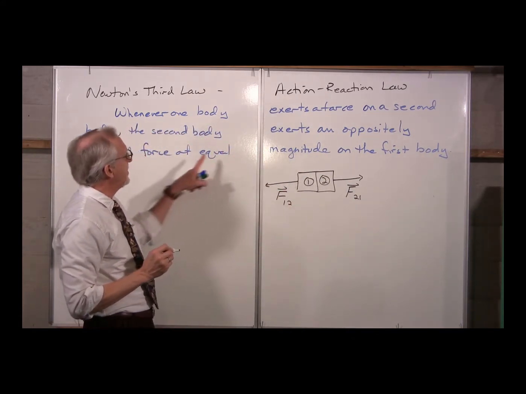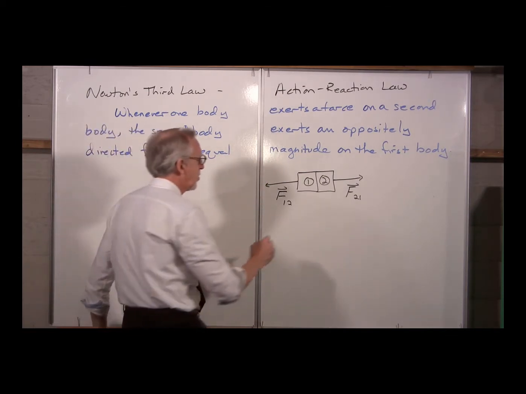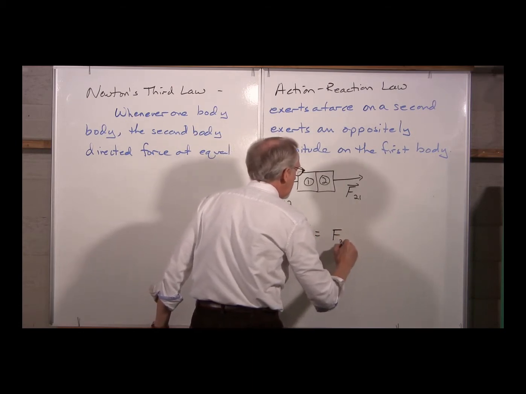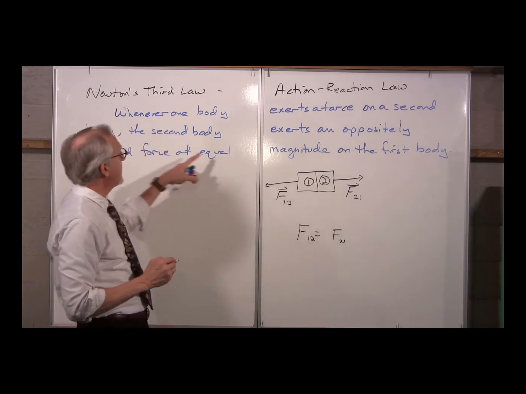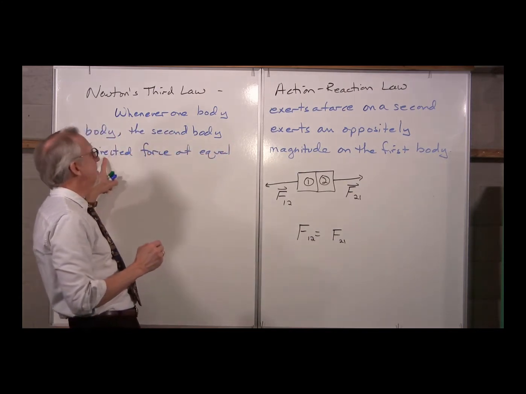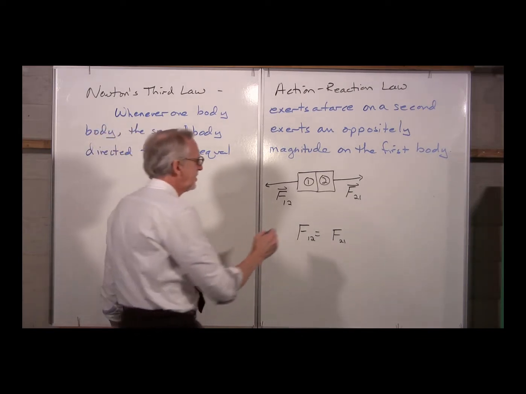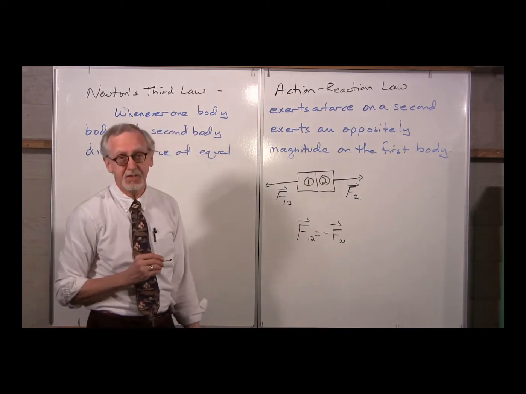What we know is that these two have to have an equal magnitude. In other words, the magnitude F12 must equal the magnitude F21. But they are in opposite directions. Well, how do we say that two vectors are in opposite directions? We just put in a negative sign.